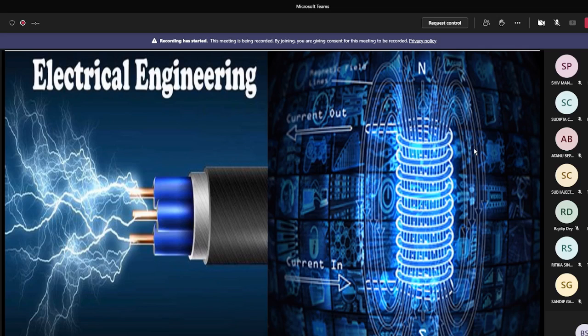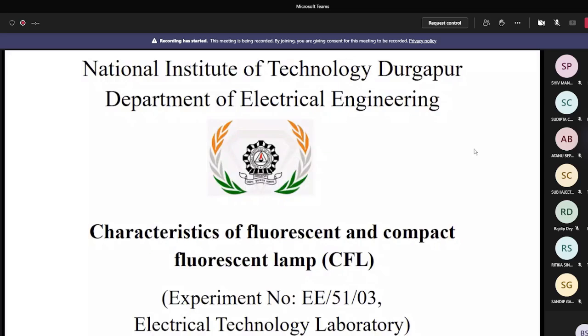Good evening, my dear students and the faculty members present here. Now, I, Supriya Sarkar, Assistant Professor of Electrical Engineering Department of NIT Durgapur, am going to present the experiment on characteristics of fluorescent and compact fluorescent lamp. The fluorescent lamp is generally known as tube light, and the compact fluorescent lamp is popularly known as CFL lamp.